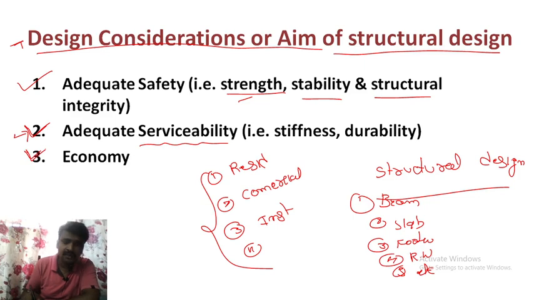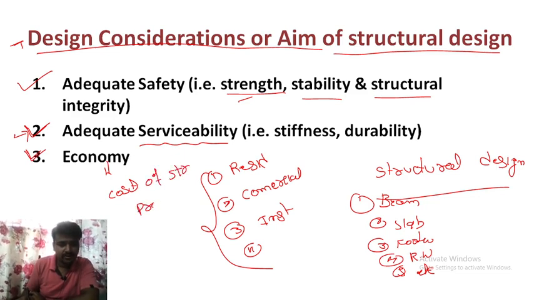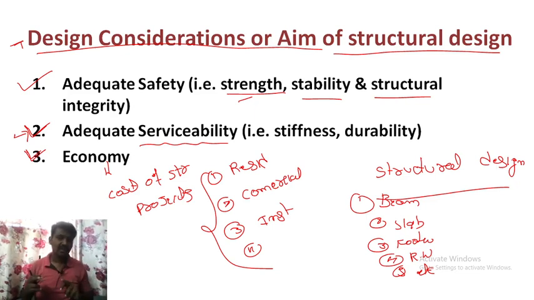And the third point is economy. Economy means the cost of the structure as well as the project, or an individual project or individual member. What different material are you using, how much energy is it consuming? All these points you have to consider. Three major important points: one is adequate safety, second is adequate serviceability, how the users are using it and how you have to take care of that, and the economy.